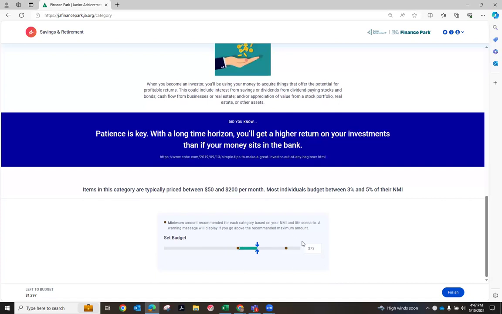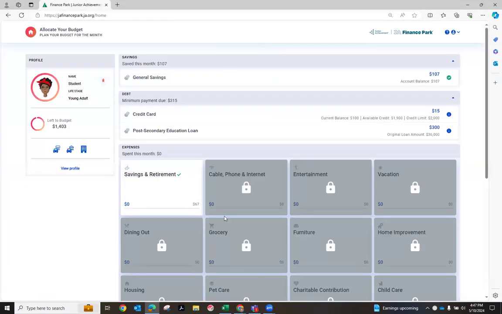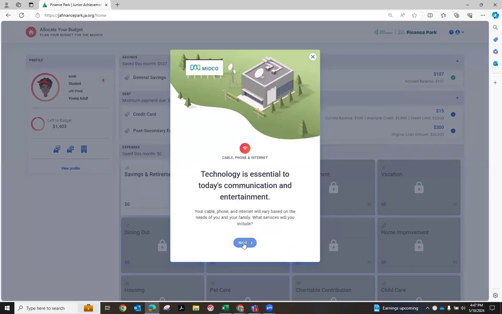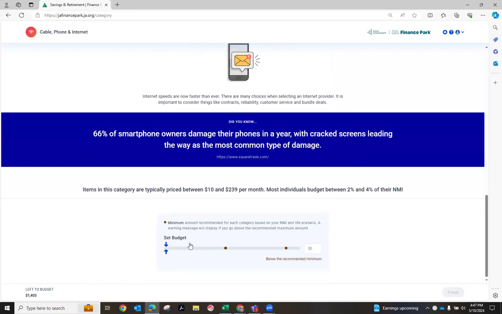You'll notice that the simulation does give the students a bit of a range considering their specific net monthly income. And so the volunteer can kind of help guide them a little bit, but ultimately the students can set their budget for that category and click finish. After 5 minutes, they'll rotate to the next category. The volunteer again will share some additional information, share the code, and then walk the students through making that budget opportunity.